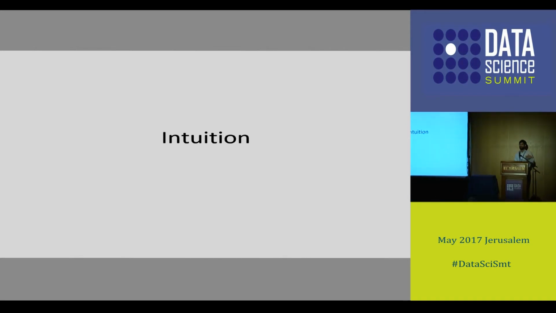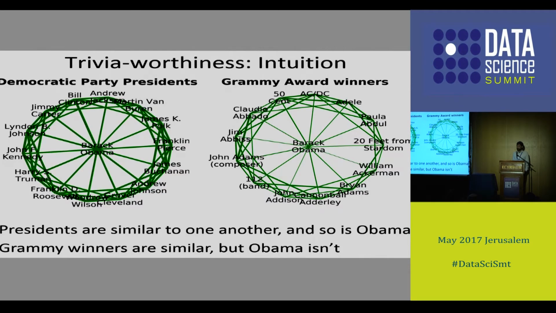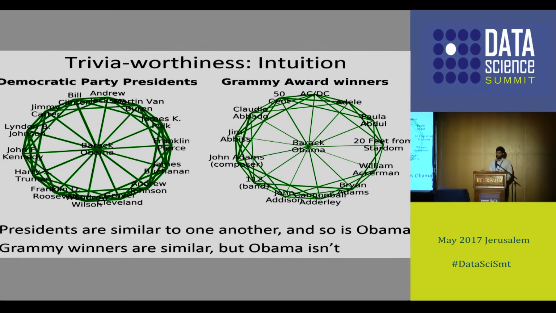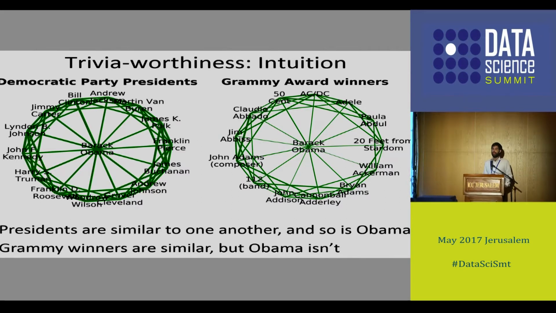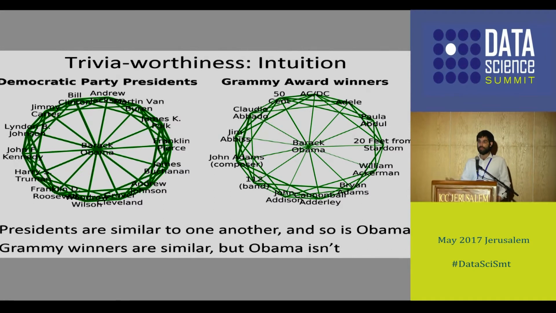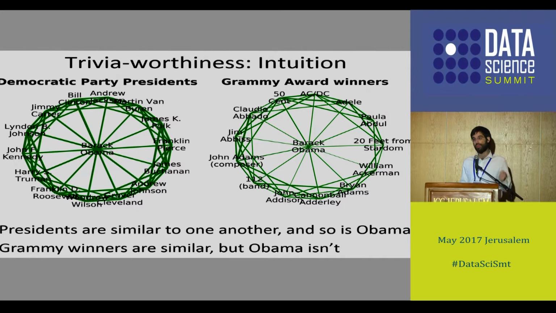So let's give an intuition with an example. Our example, again, will be Barack Obama. We see two graphs here. On the left, we see the graph of Democratic Party presidents. Every node is a Wikipedia article. Barack Obama is in the center of the graph, and on the perimeter we have other Democratic Party presidents.